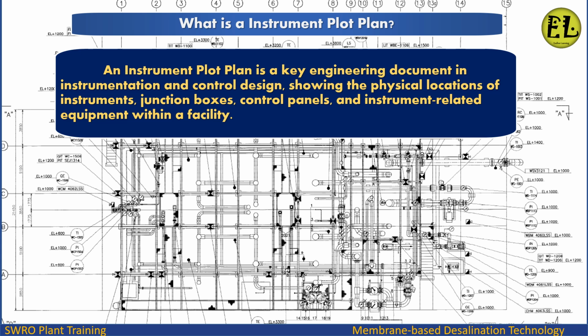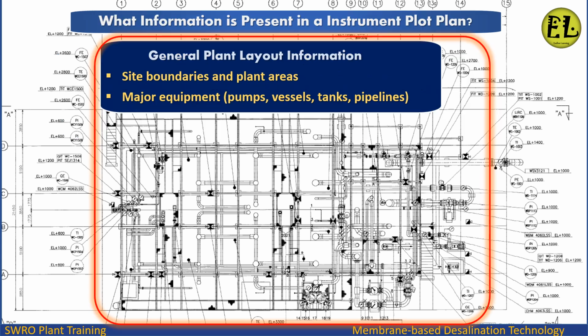An instrument plot plan is a key engineering document in instrumentation and control design, showing the physical locations of instruments, junction boxes, control panels, and instrument-related equipment within a facility. What information is present in an instrument plot plan?